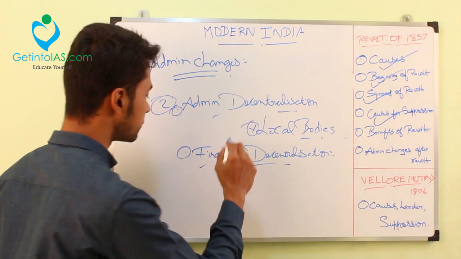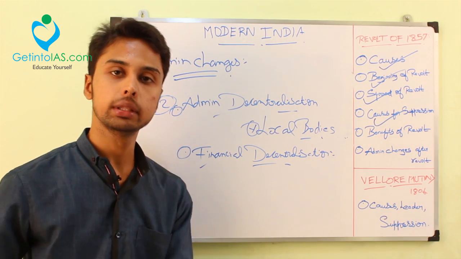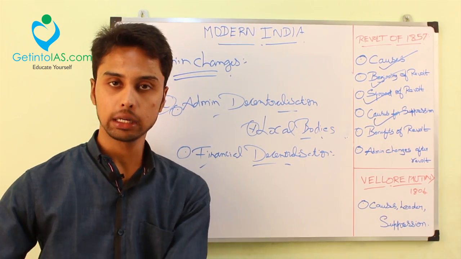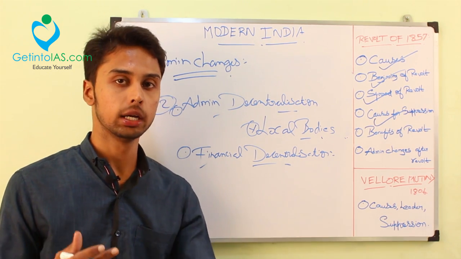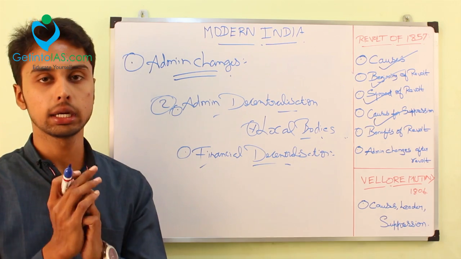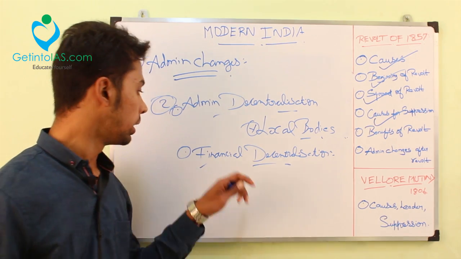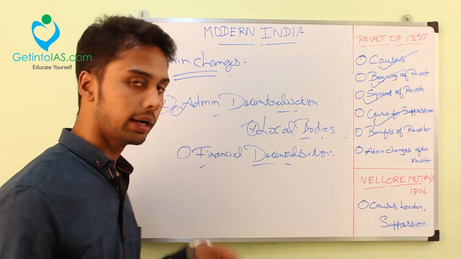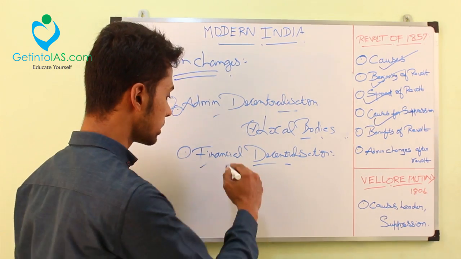Earlier it was administrative, now it's financial, because the provinces were allowed to use the taxes levied from their provinces. Before, the taxes were levied and given to the center, and the province governors were dependent on the center, like, give me the rupees or give me the fund. Now it was decentralized. They can directly collect the taxes from their provinces and utilize that. That was financial decentralization.